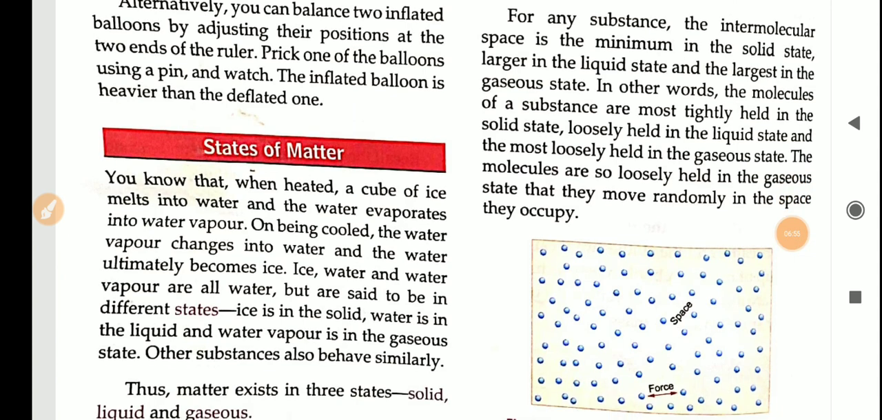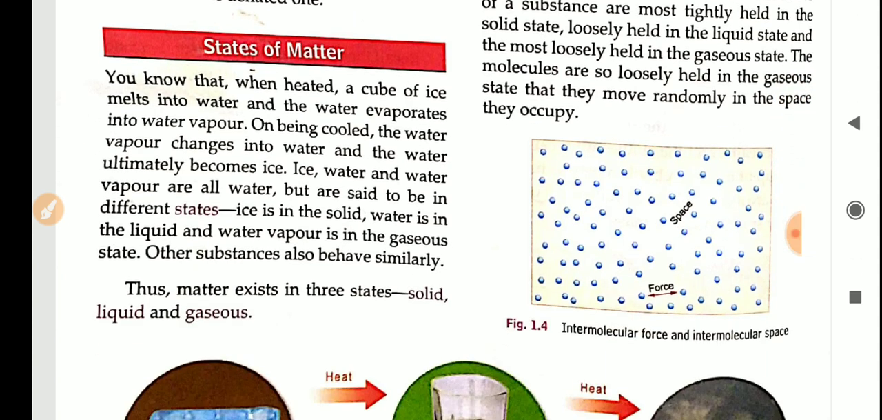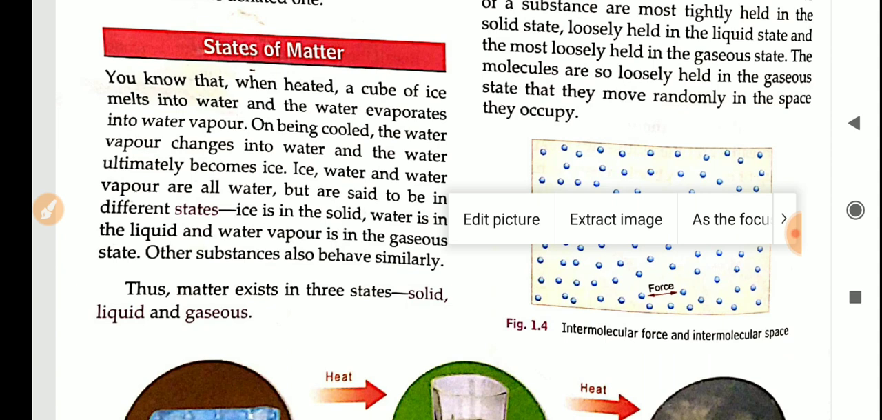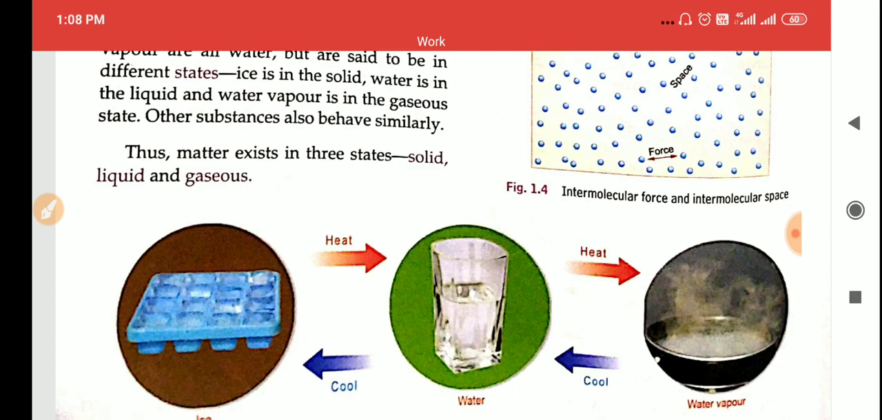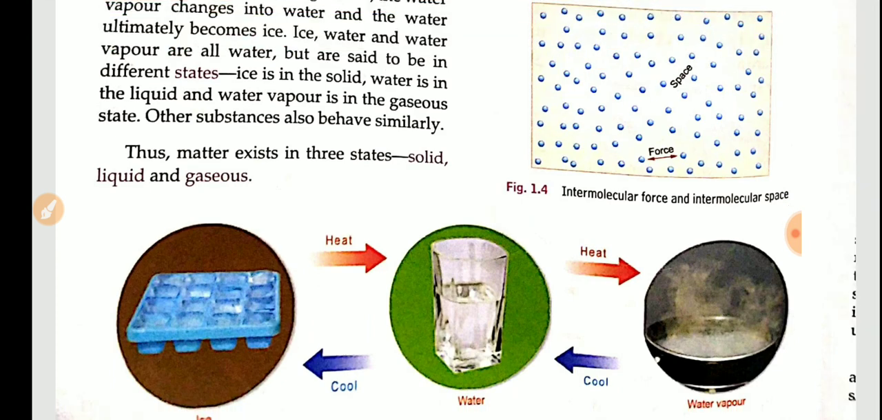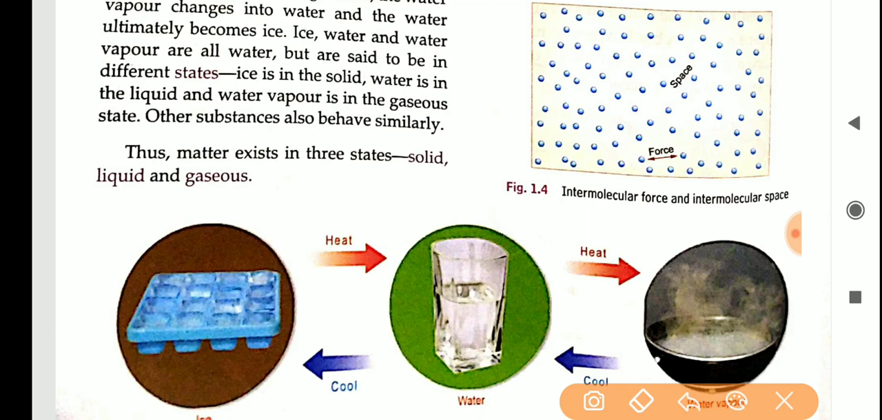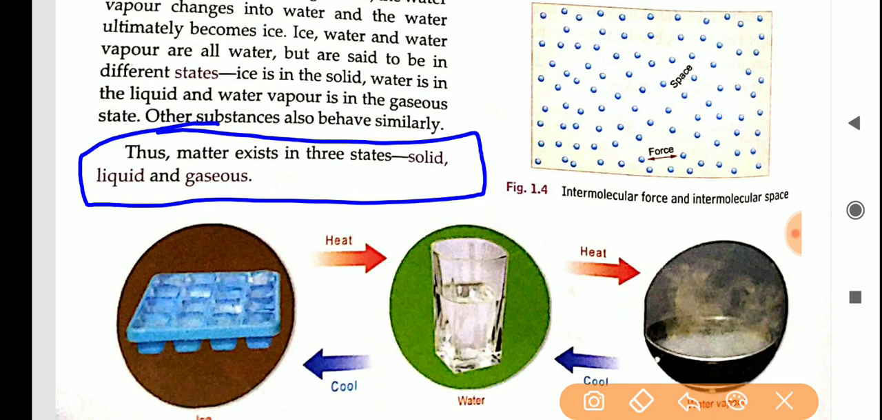What is the state of matter? State of matter means in which way it is existing, like ice or water vapor. So how many states of matter are there? In smaller classes you have studied the same. The matter exists in 3 states, that is solid, liquid and gaseous state. Give examples for that. The solid state example is ice, the liquid state example is water, and the gaseous state example is water vapor.